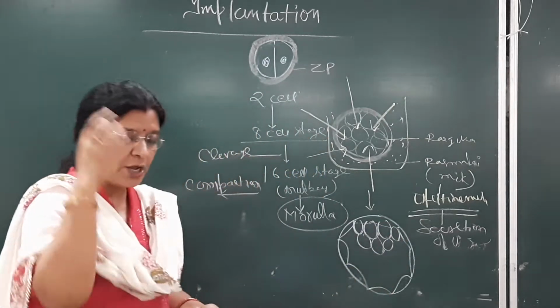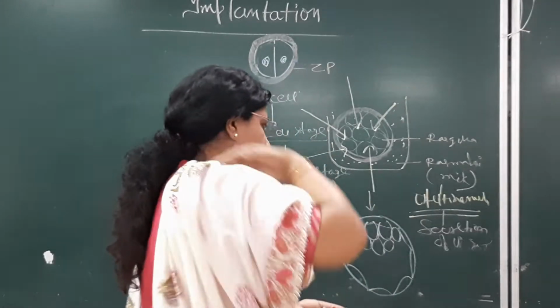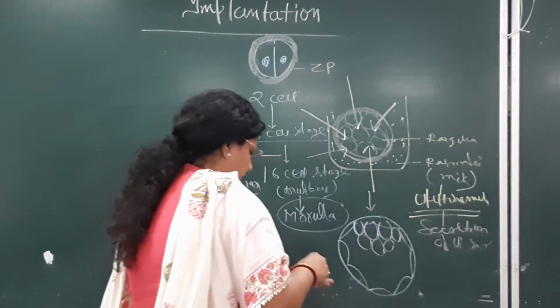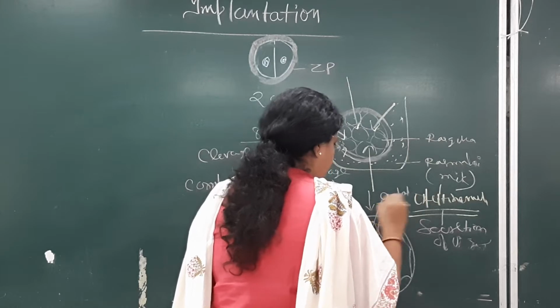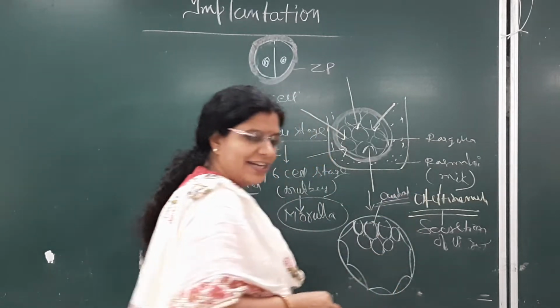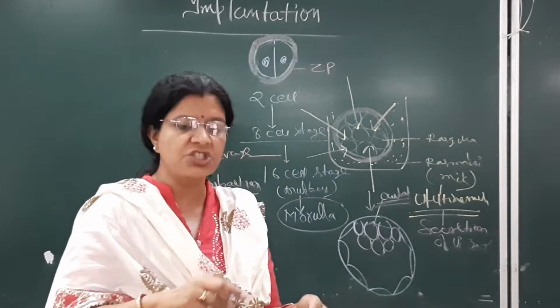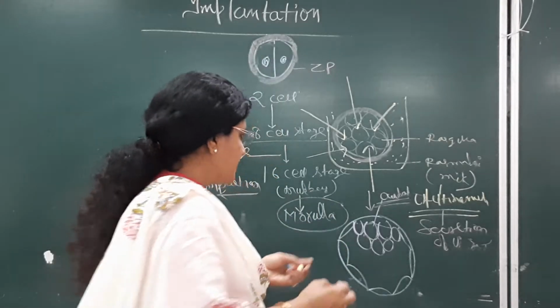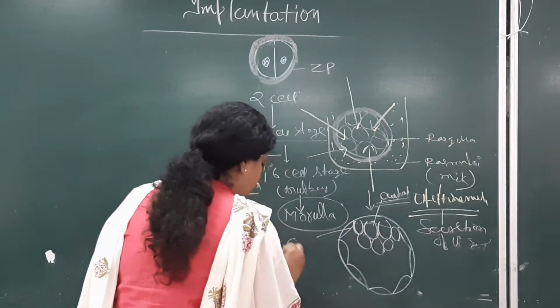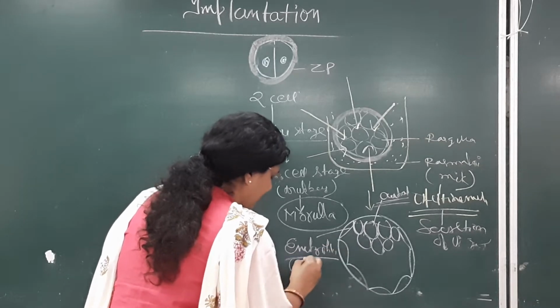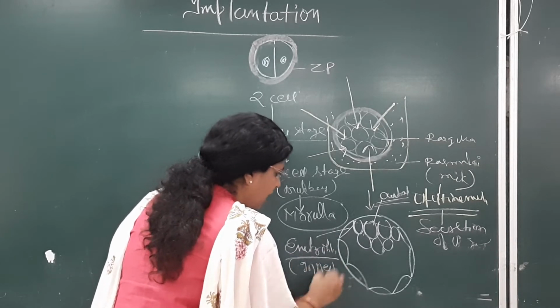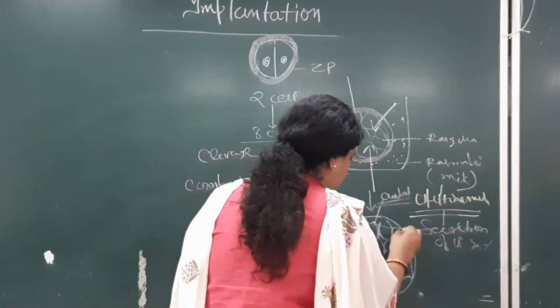Okay. So the embryoblast, this is the central one. This will be divided into what? Embryoblast or trophoblast. So this is the embryoblast, the inner cell mass; the inside people we kept inside, and the outside ones we left outside.